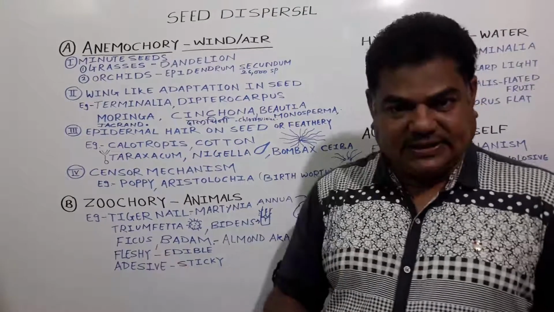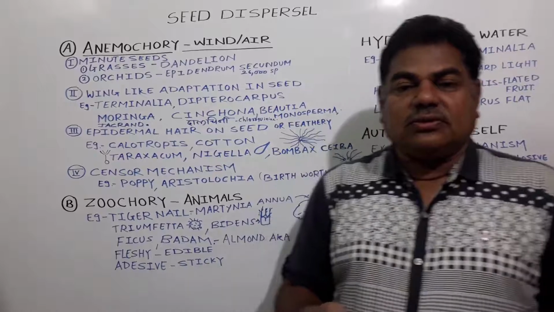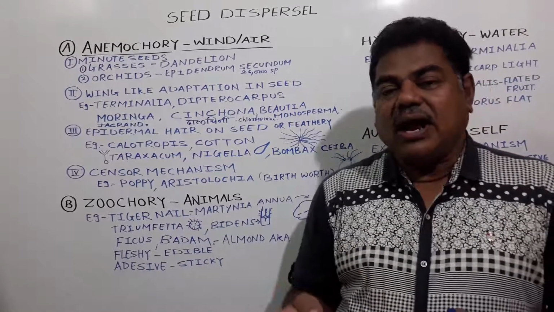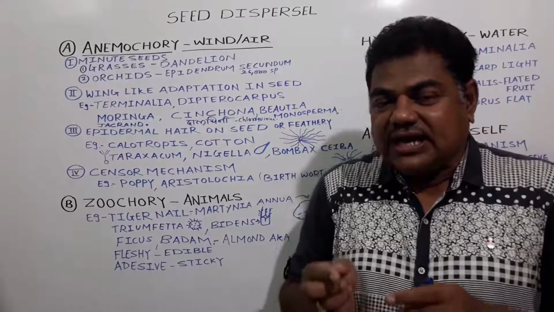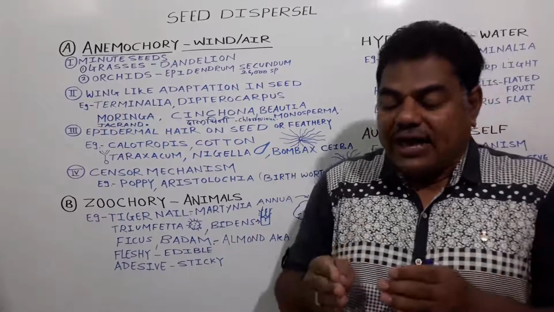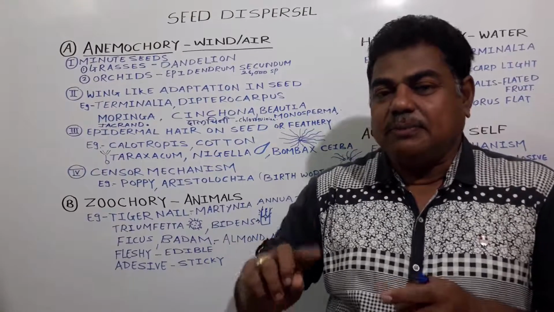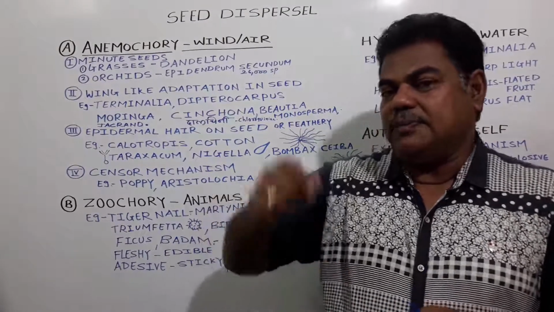In case of a Ficus, we call one Ficus bengalensis, and the second plant Ficus religiosa. Religiosa means people worship this plant.